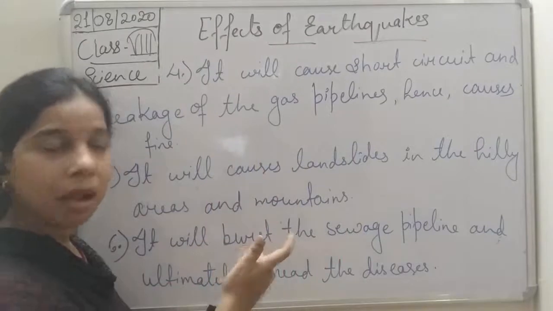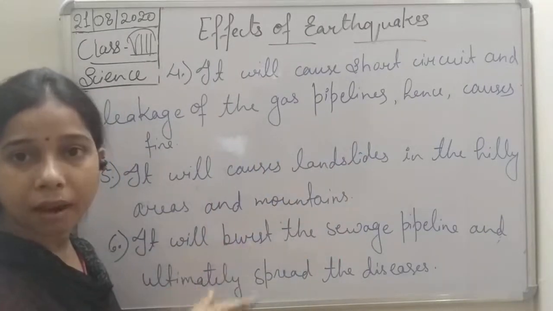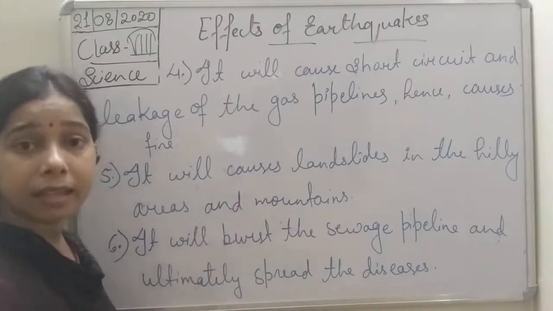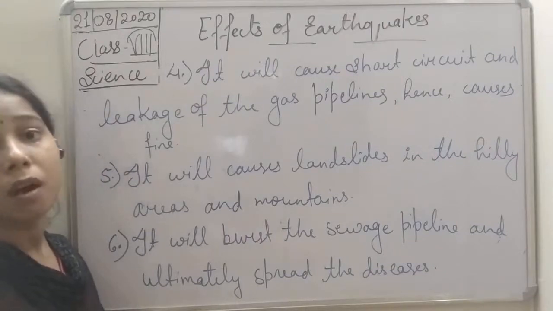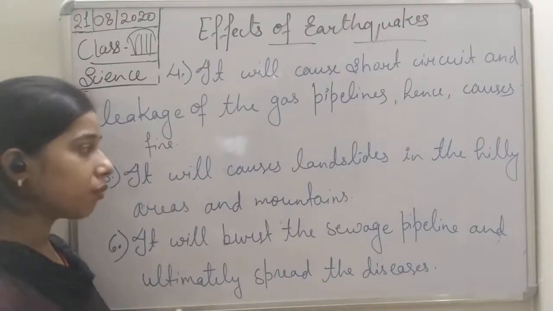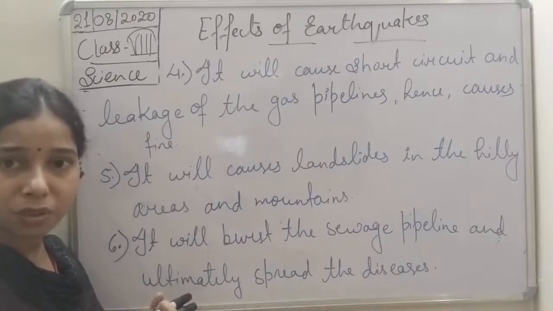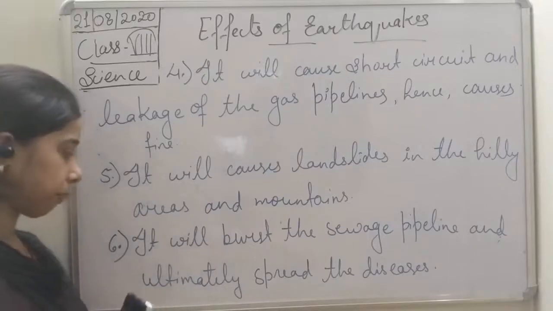Short circuit or gas pipeline leakage ultimately will cause fire in your house. Then it will cause landslides. If this earthquake occurs in hilly areas or in mountain regions, it will cause a landslide. There also the tectonic plates collide with each other, and finally the land will slide from its place.